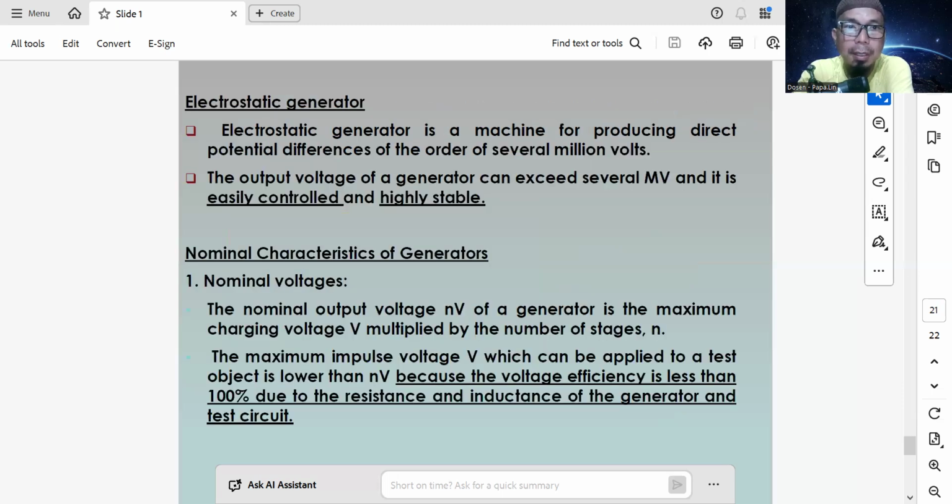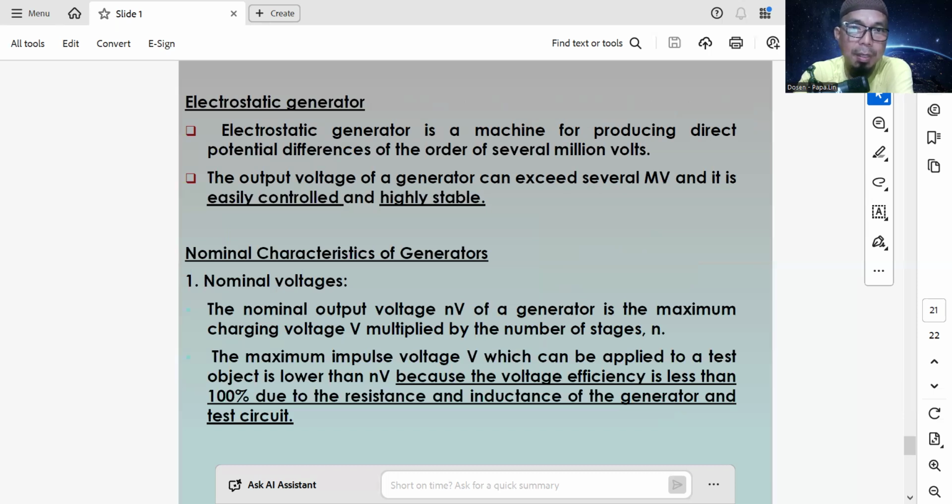And the next is the electrostatic generator. An electrostatic generator is a machine for producing direct potential difference of the order of several million volts. The output voltage of the generator can exceed several megavolts and it is easily controlled and highly stable.